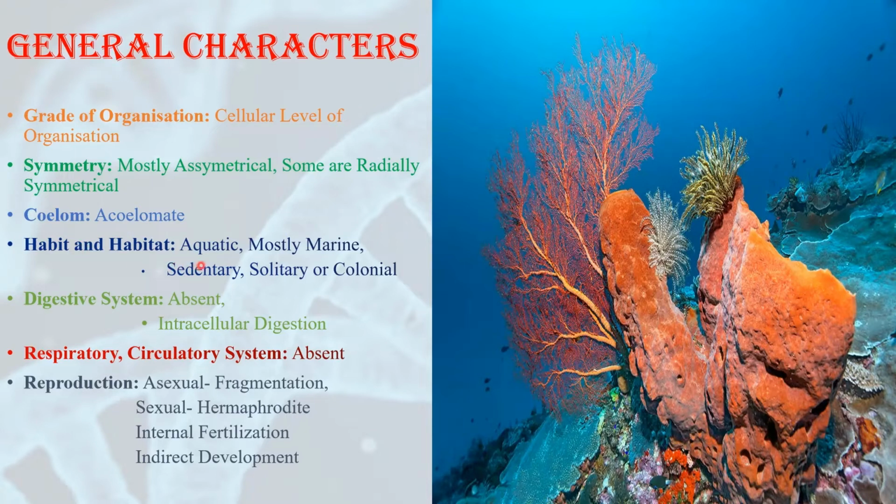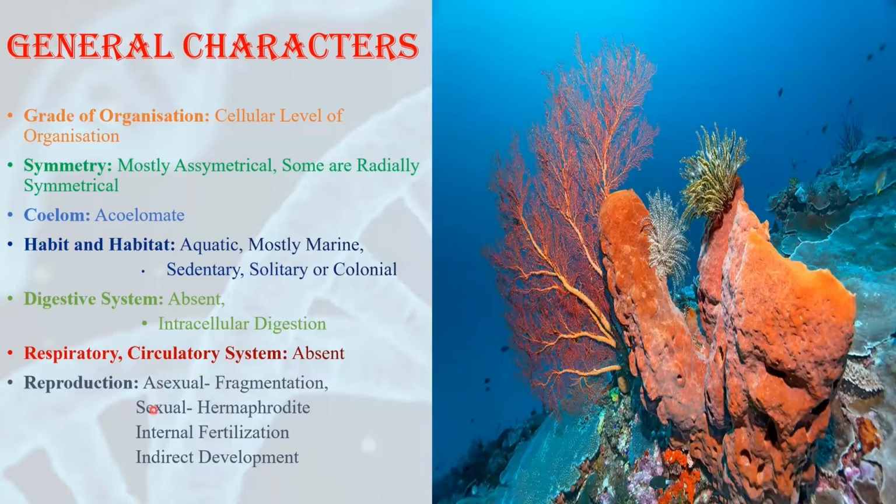Most of the organisms are marine. They all are aquatic and most of them are marine. They live in salt water. The lifestyle is sedentary. That means they don't move. They can be solitary or colonial. Solitary means they live as single organisms, or they can live in groups forming colonies. That's why they are called colonial. They don't have any digestive system. Their digestion is intracellular. That means the digestion takes place inside the cells. They don't possess any respiratory system and they don't have any circulatory system.